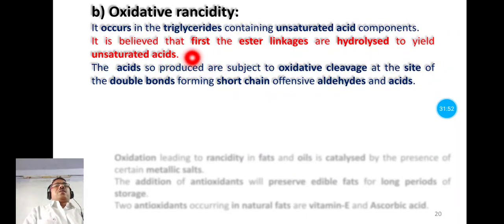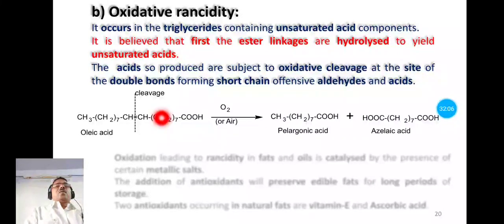And the ester linkage, we have already studied that here. The ester linkage is hydrolyzed to form unsaturated acid, that is the hydrolysis, and these acids produced undergo oxidation. It means they undergo cleavage at this carbon-carbon double bond site and form short chain offensive aldehydes or acids. So these are the short chain acids.